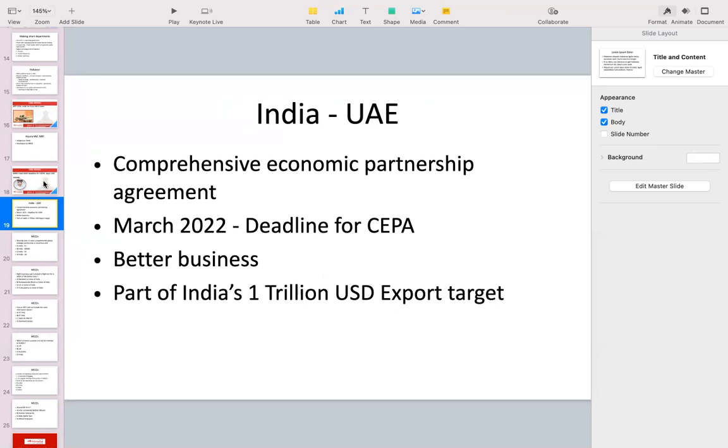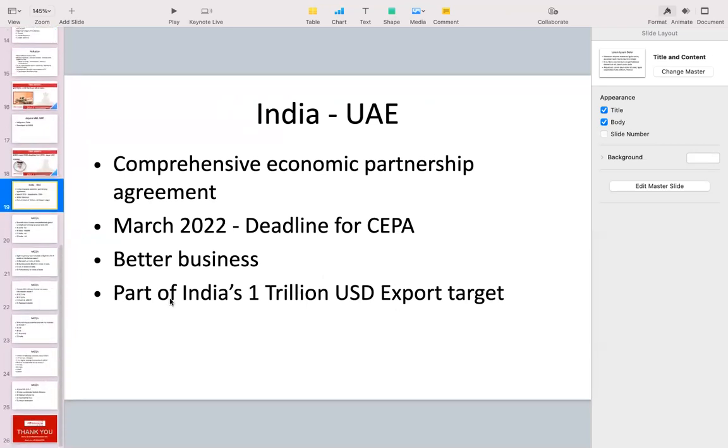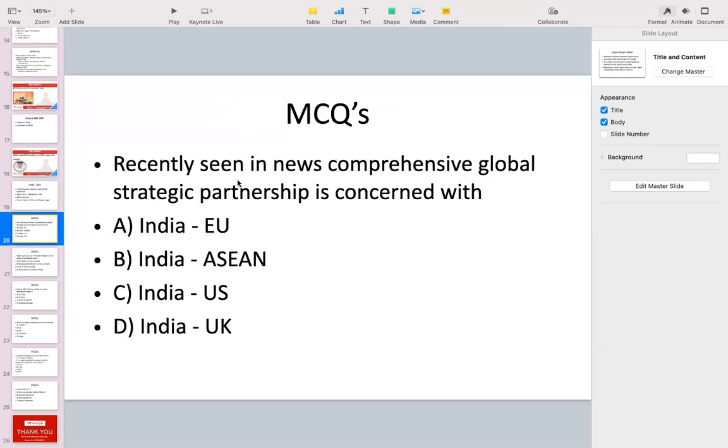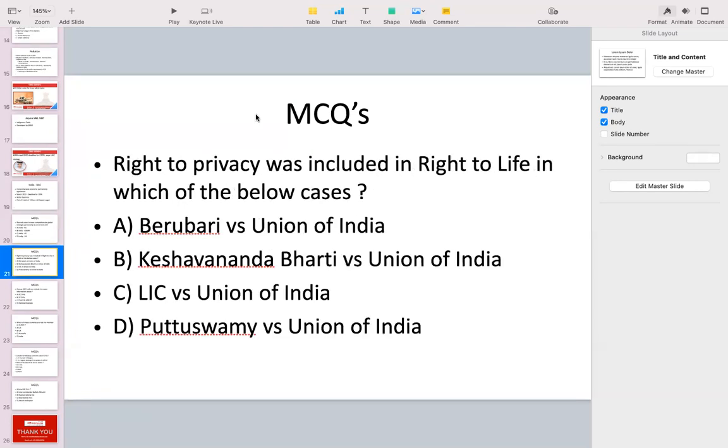So after these news articles, let's take a look at some of the MCQs. So this will give you an idea of what type of MCQs can be asked on the basis of these. So recently seen in news, the Comprehensive Global Strategic Partnership is concerned with. I already told you this is very, very important and you must remember this. And options are India EU, India ASEAN, India US, or India UK. And here the correct answer is India and the United States. We saw an article today about Mr. Modi's visit to US.